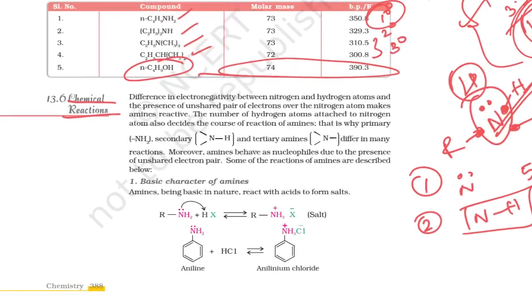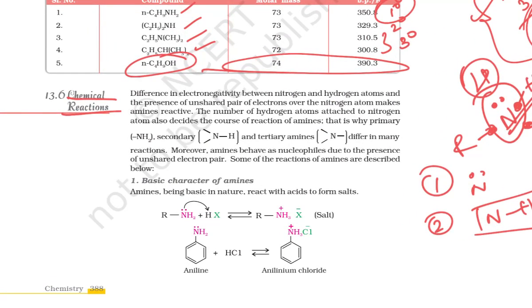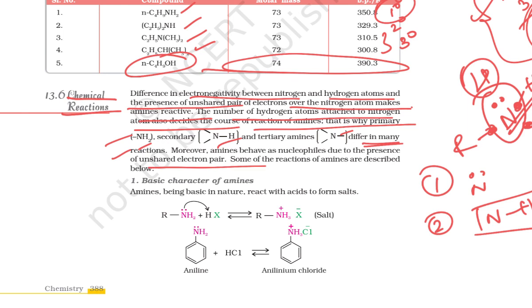So look here, the difference in electronegativity between nitrogen and hydrogen atom and the presence of unpaired electrons over the nitrogen make amines reactive. The number of hydrogen atoms attached to the nitrogen atom decides the course of the reaction. That is why primary, secondary and tertiary amines differ in many reactions, because we know that there are 2 hydrogens, 1 hydrogen, 0 hydrogen. Moreover, amine behaves as a nucleophile due to the presence of an unshared pair of electrons.